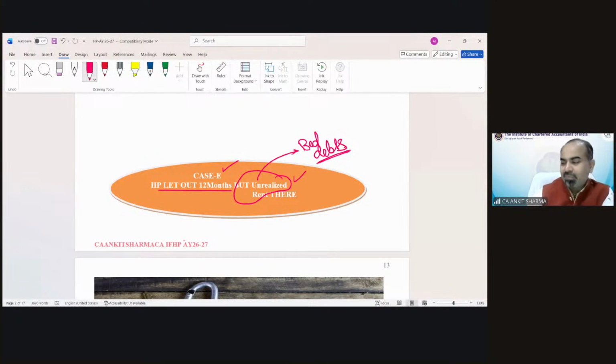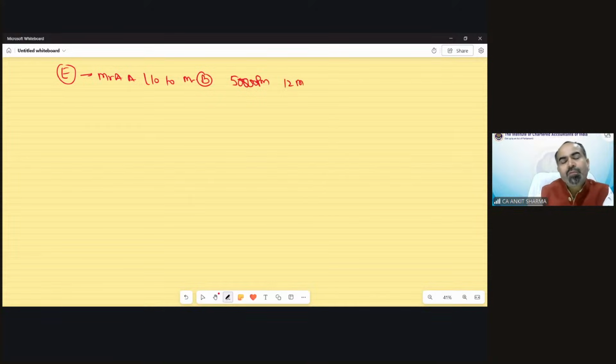So logically, how will we solve this question? If the question says that case number E would be like this in the examination, that Mr. A let out a property to Mr. B for suppose 50,000 rupees per month. He occupied the property for the full 12 months, but 2 months rent not paid. This information would be like this.